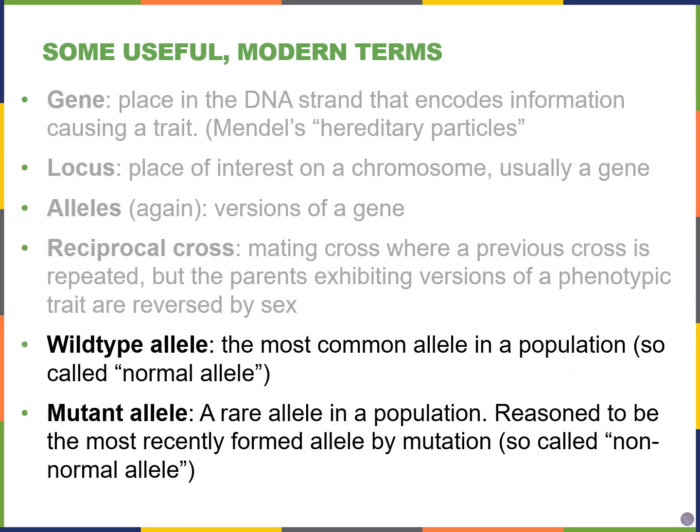Two more terms that are important include the wild-type allele. Wild-type we often write just WT. The wild-type allele is the most common allele that we find. Sometimes we also call it the normal allele. Whereas the mutant allele is rare, and it arises by mutation. So just because something is a mutant allele does not necessarily mean that it's recessive. Either of these could be dominant or recessive.